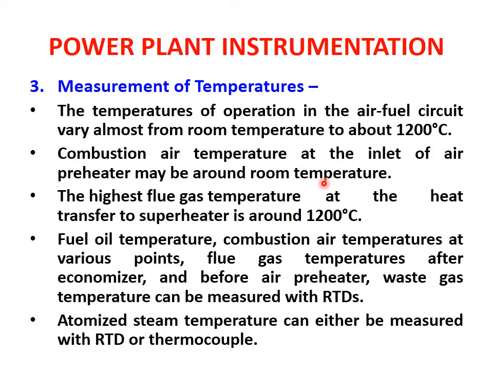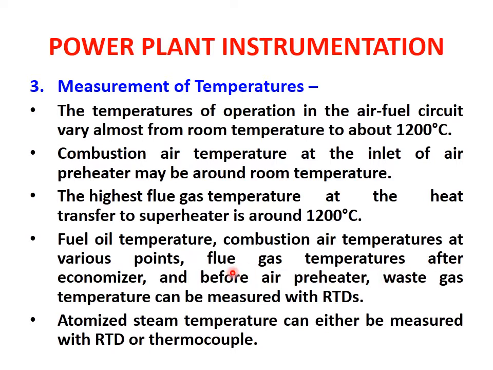So the combustion air temperature at the inlet of the air preheater may be around room temperature, because we provide the air after preheating it for the combustion in any stage. So the temperature of the air at the inlet of the preheater is around room temperature.